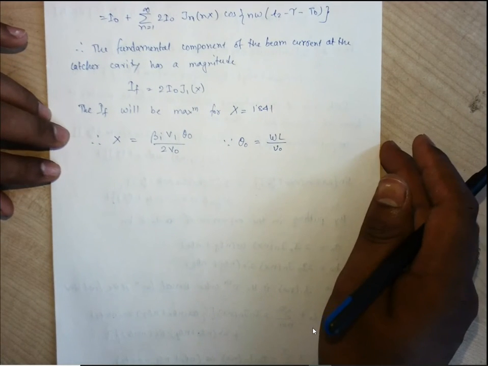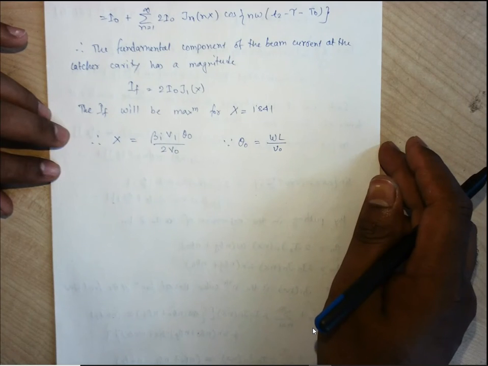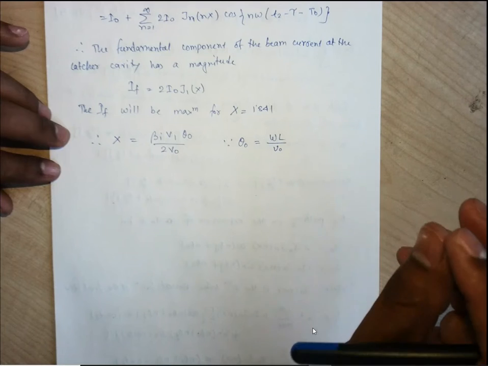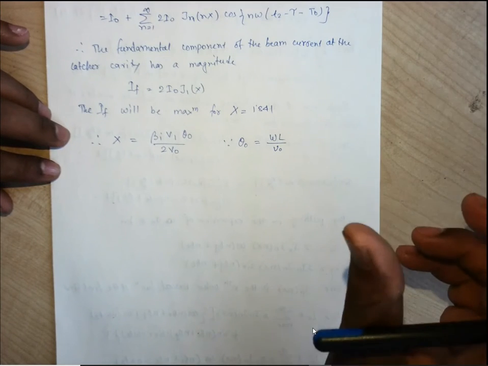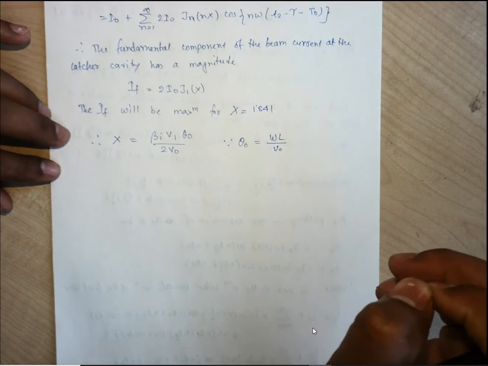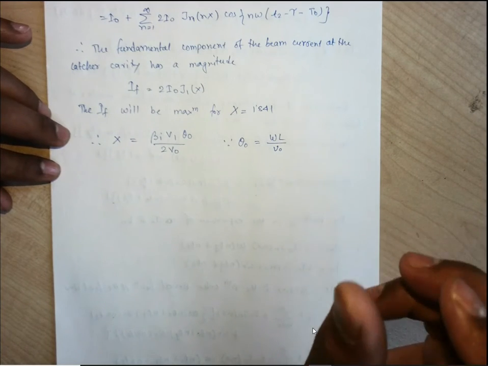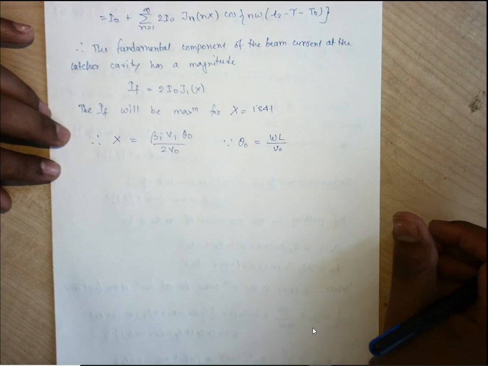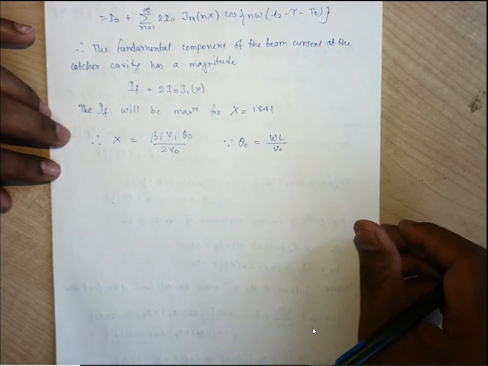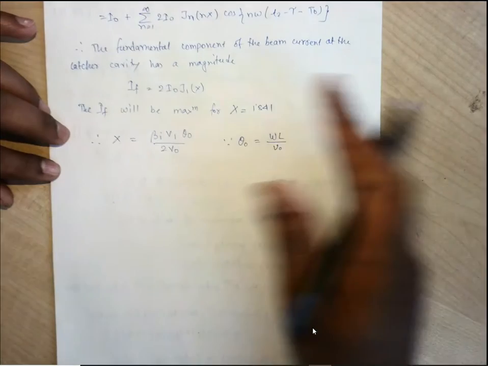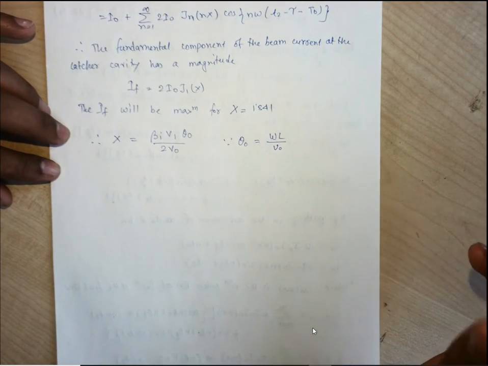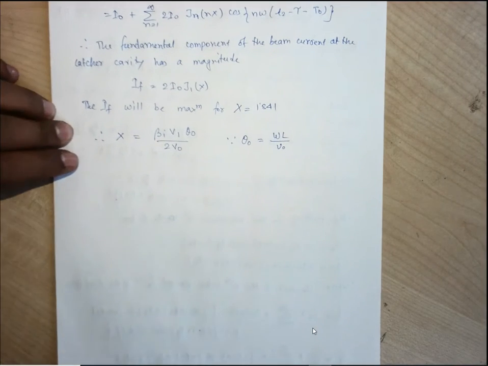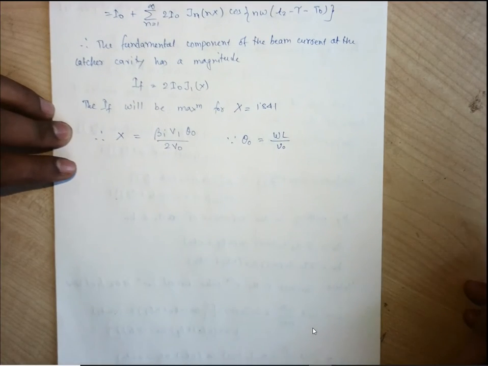Obviously the maximum magnitude of the bunches will produce the maximum current after traveling a distance, that is drift space, which is the optimized distance, because we want the bunches, when they arrive at the catcher cavity after traveling that drift space, so that the maximum number of electrons are available at the catcher cavity, which will give the maximum amplitude.